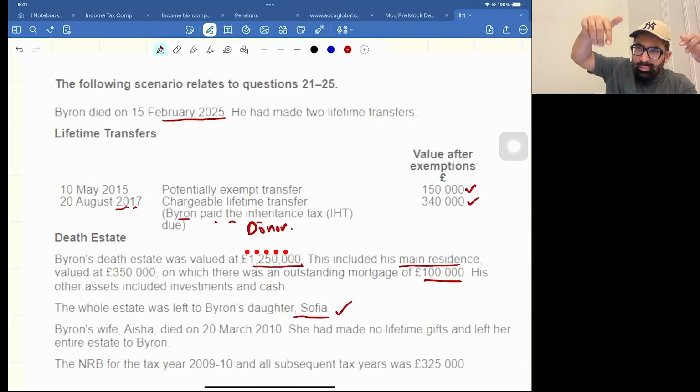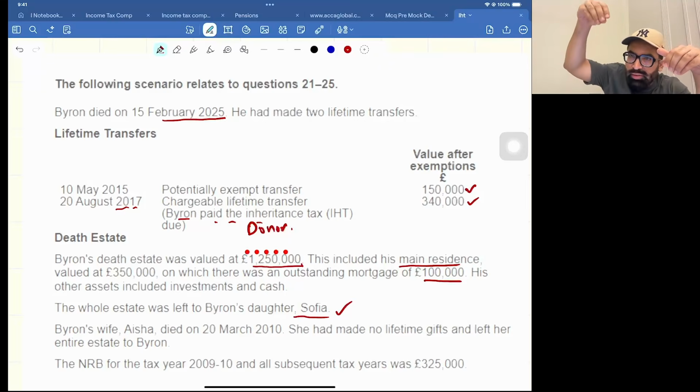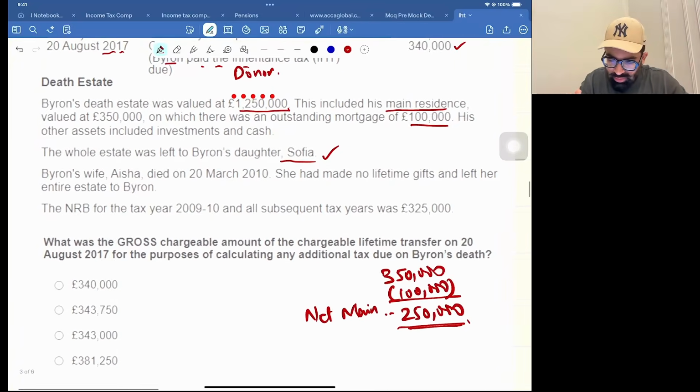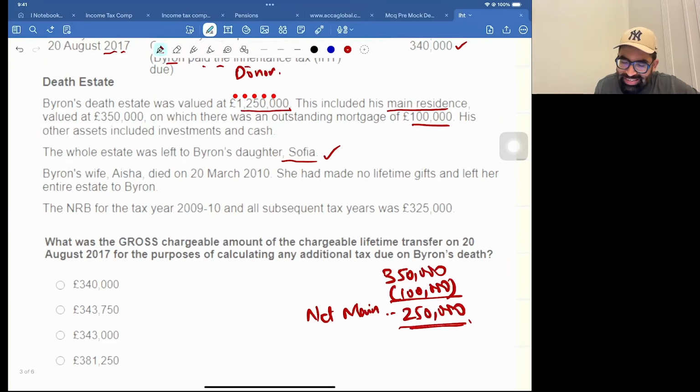The second condition, remember, see the video: it should be inherited by direct descendants, like father giving to daughter or son, or grandparents giving to granddaughter, not to brothers and sisters. So yes, it is clearly written that it is inherited by daughter Sophia.